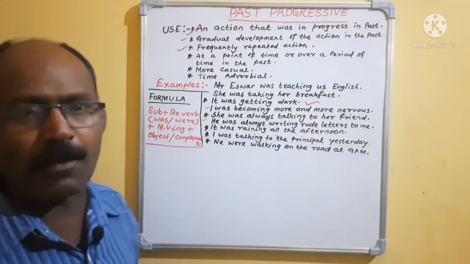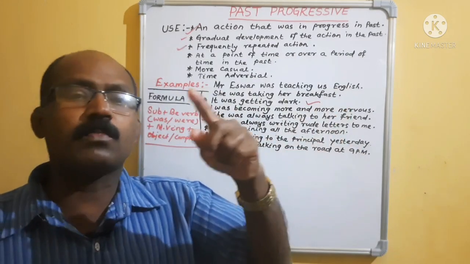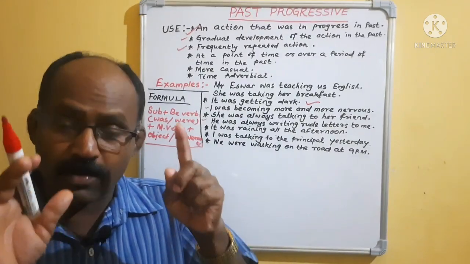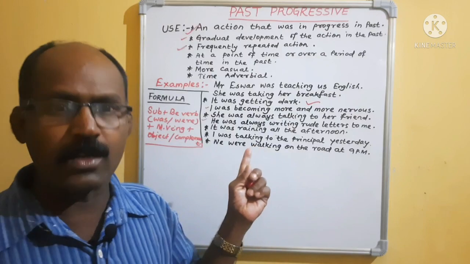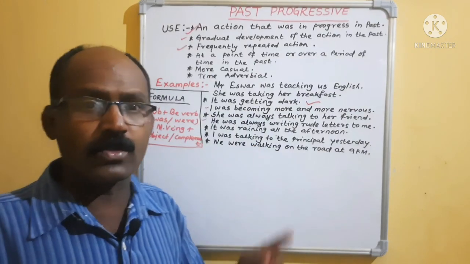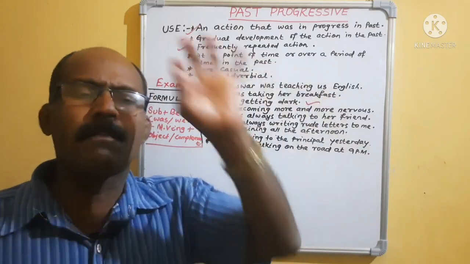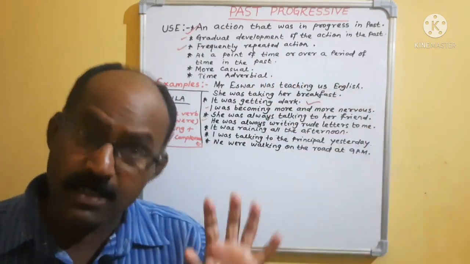Sometimes what happens, while you are speaking or writing, you don't know the rules, but you are using them. It is sometimes easy. Sometimes we know that when we use yesterday, we will use past simple. Everyone knows that if we are using yesterday, then we will use past simple.